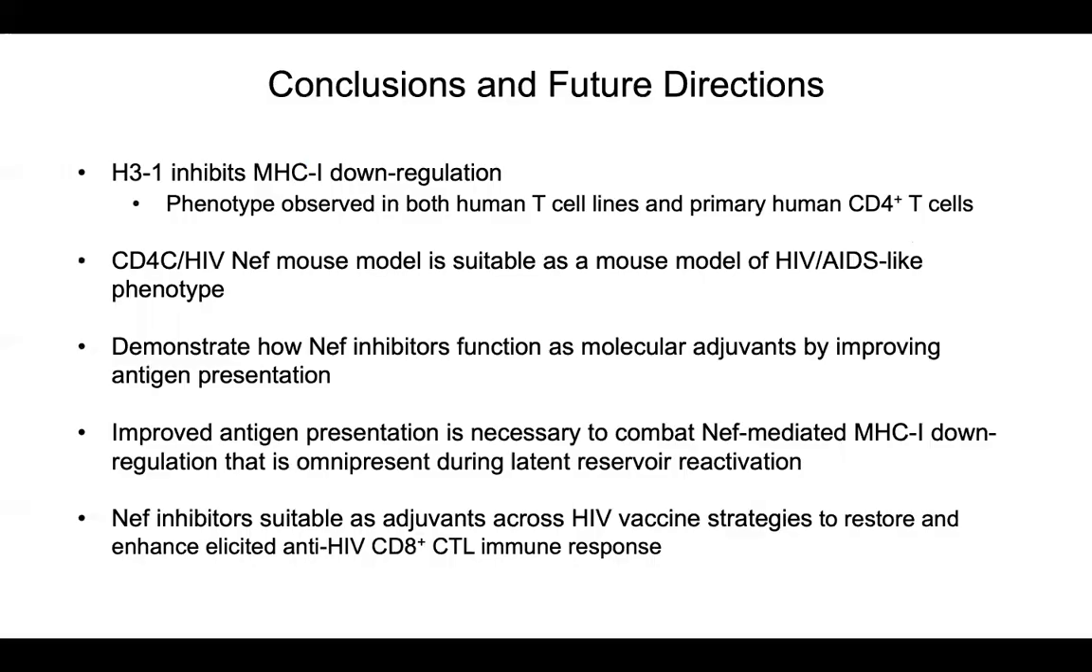So in conclusion, we show that H3.1 inhibits Nef-mediated MHC downregulation in both primary CD4 positive cells and CD4 T cell lines. We also show that our transgenic mouse model is suitable to model an HIV/AIDS-like phenotype. We provide insight into how Nef inhibitors function as adjuvants by improving surface MHC1 expression, which is absolutely needed to combat Nef-mediated MHC class 1 downregulation that occurs during reservoir reactivation. And finally, Nef inhibitors are broadly applicable as adjuvants for DC-based vaccine or reactivation strategies discussed here, all the way up to vaccine strategies that consist of chimeric antigen receptor T cells, or CAR T cells.